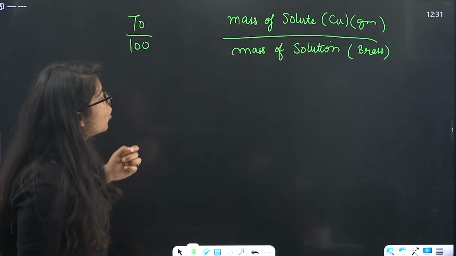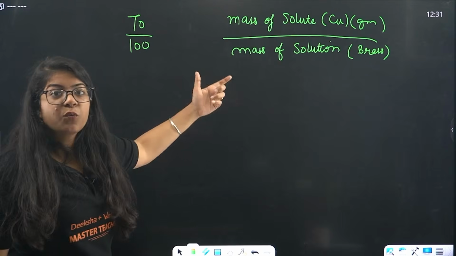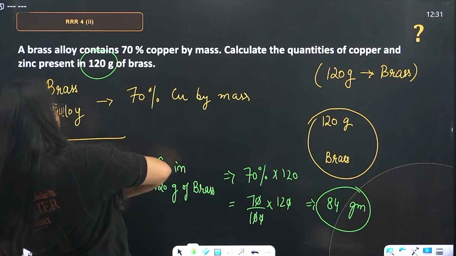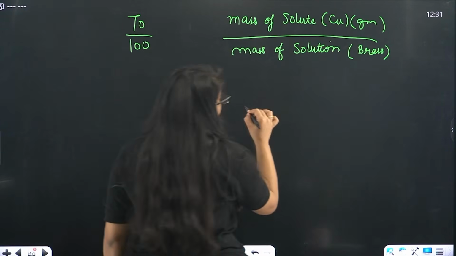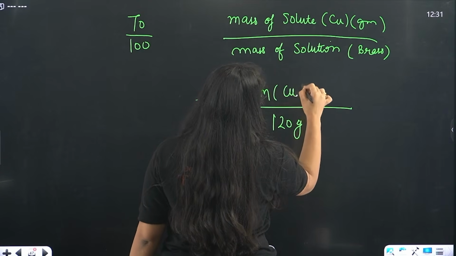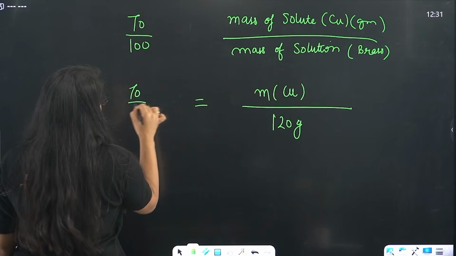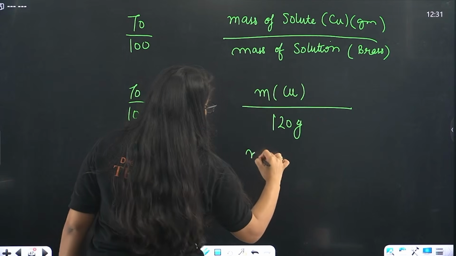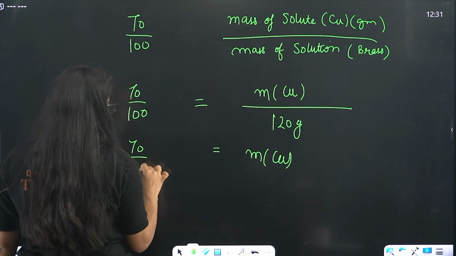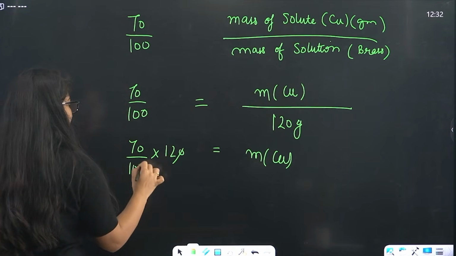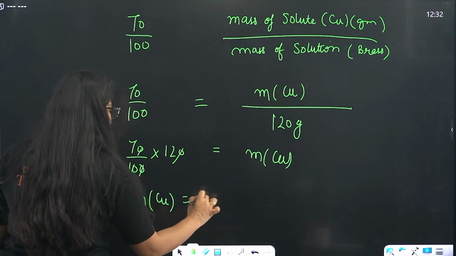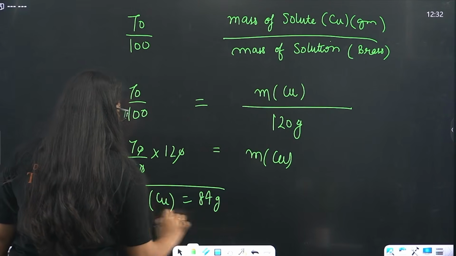Mass of solution is 120 grams, it is given. So mass of copper equals 70 divided by 100 into 120, which is exactly the same. So mass of copper comes out to be 84 grams.